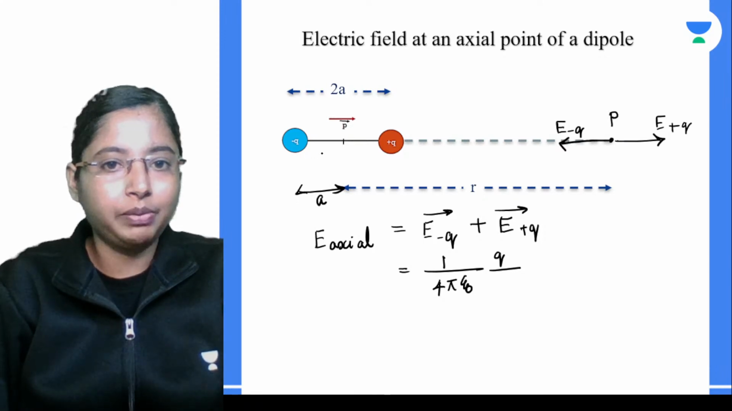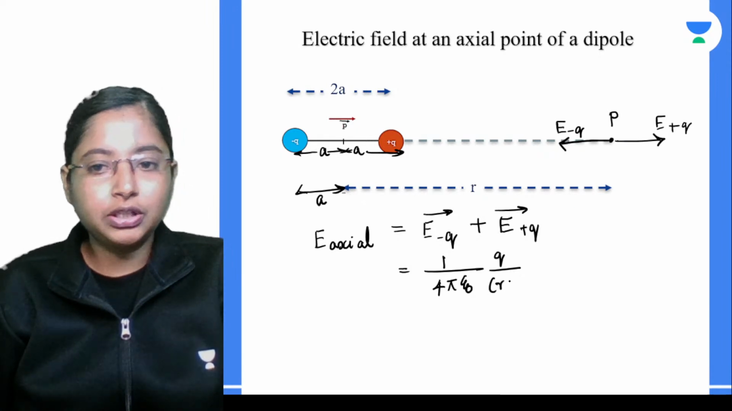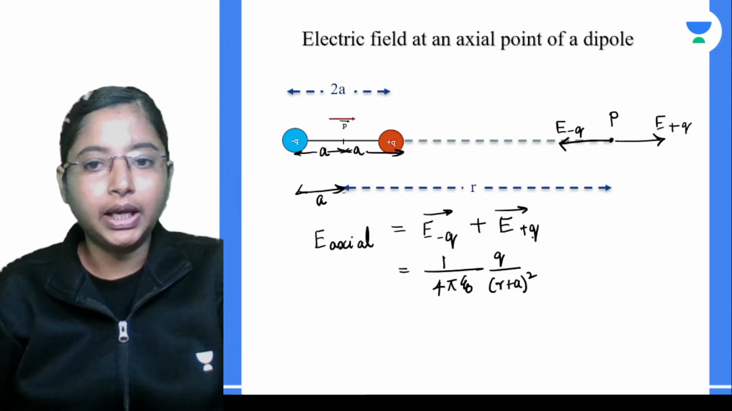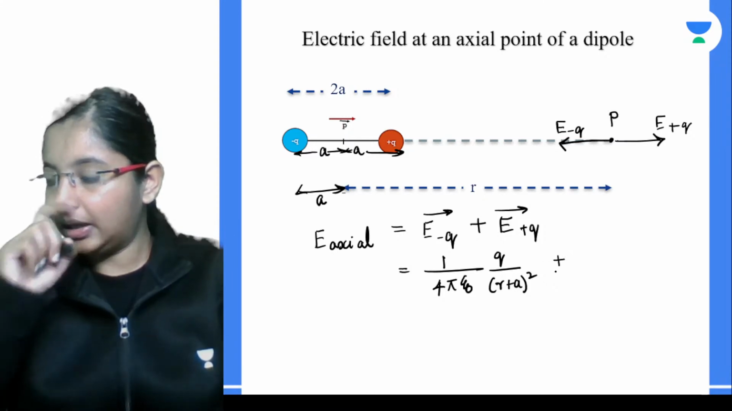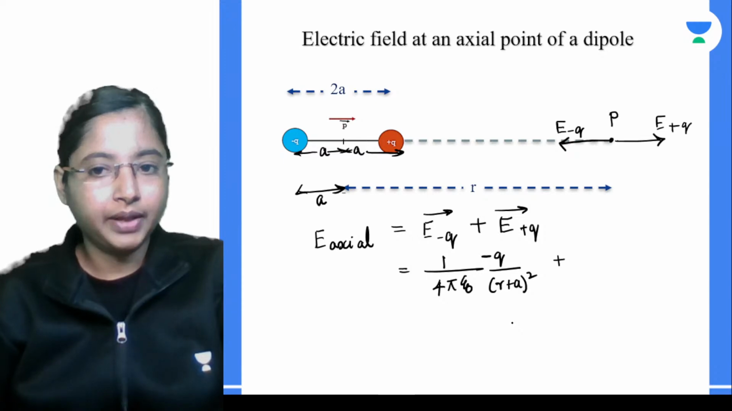Because this is 2a, this distance is going to be a, and this distance is again a. So it is a plus r, so this will be q divided by r plus a the whole square. That's it, very simple. Because this is a negative charge, you can take it as a minus sign.